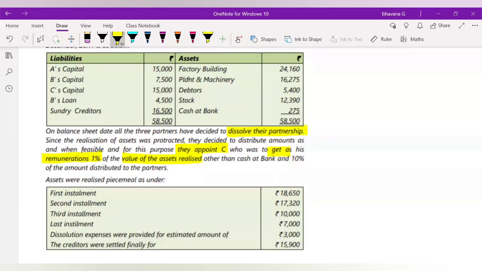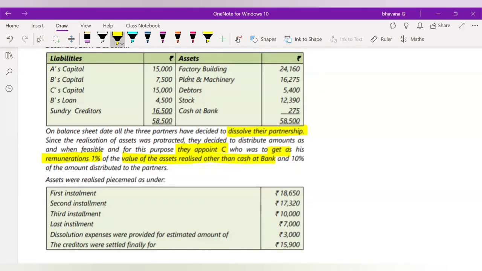Okay. So as and when he realizes the asset, for the value at which he has realized the asset, he will get 1% on that. Okay, and the assets realized should be other than cash at bank, because cash at bank you won't realize. Anyway, you have it in cash form only. So you'll not realize cash at bank.